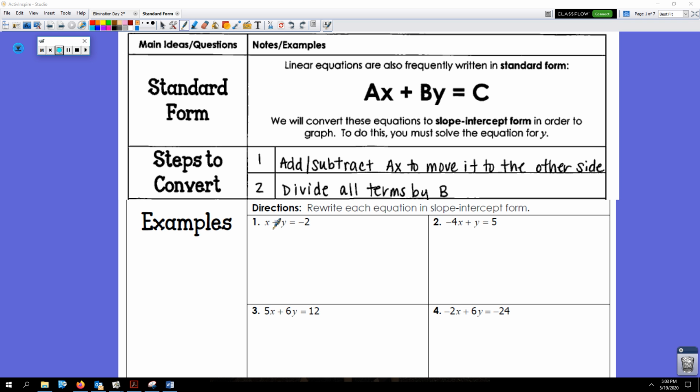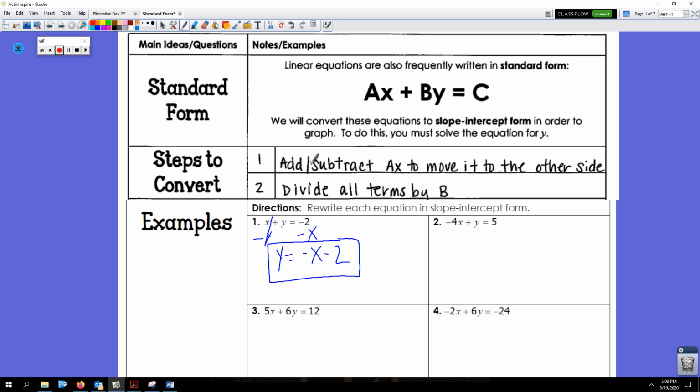Okay, so we're going to rewrite this equation, which really we just want to solve for y. That's what slope intercept form means, solve for y. So I'm going to subtract x to the other side. And I get y equals negative x minus 2. That is it. That's all there is to it. Okay? I look over here at number 2. I have negative 4x plus y equals 5.